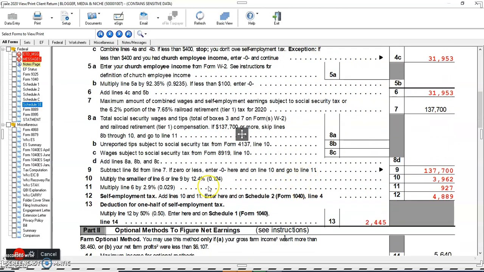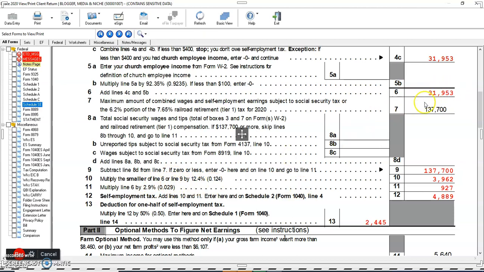Okay, so here please read line number 9: subtract line 8d from line 7. So we have 8d and from line 7, that comes to $137,700, and multiply line 6 or 9 by 12.4%.